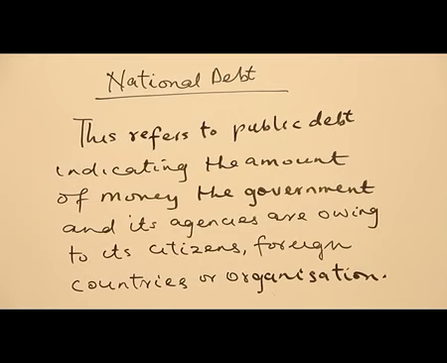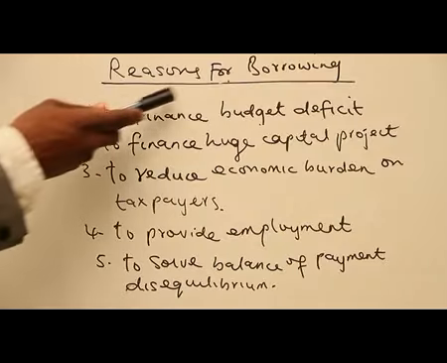We have two major types of national debt: internal debt and external debt. When I say internal debt, we are talking about debt that is within the country. When government takes a loan from its citizens in order to carry out its work activity for one reason or the other, such a loan or debt is referred to as internal debt. But when we are talking about external debt, we are talking about debt that is outside the country. When government takes facilities in terms of loans or overdrafts from foreign countries or foreign organizations, we are talking about external debt.